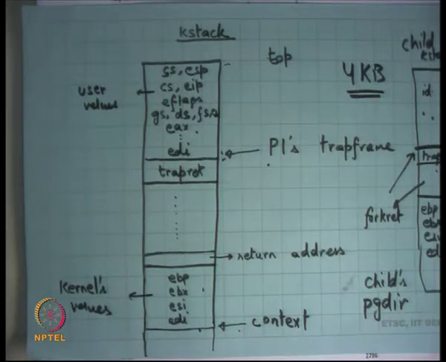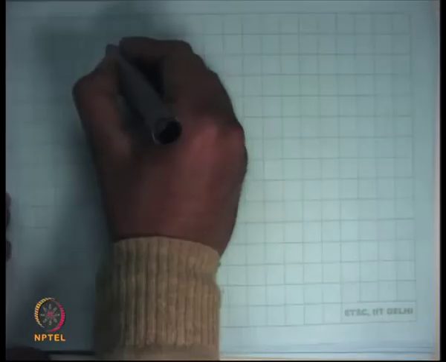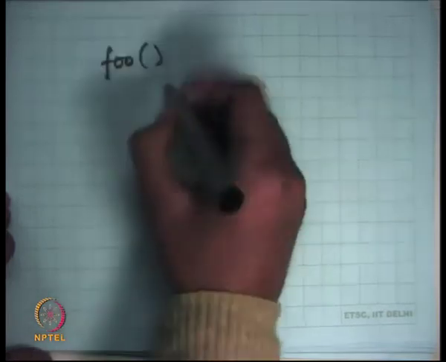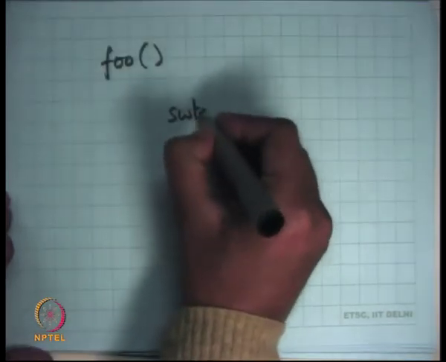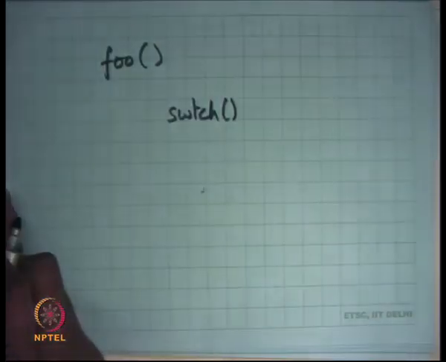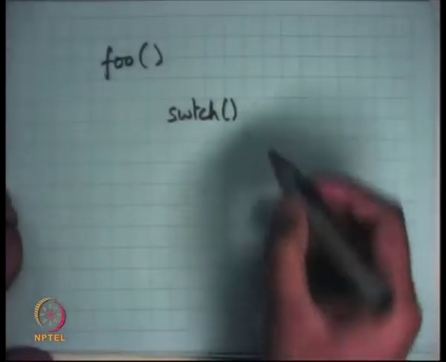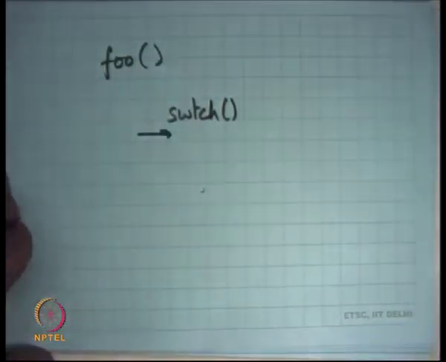One thread enters the switch and another thread leaves the switch, so it's a special function in that sense. Typically, let's say foo called switch, and there was another function, so it's probably never going to return here.